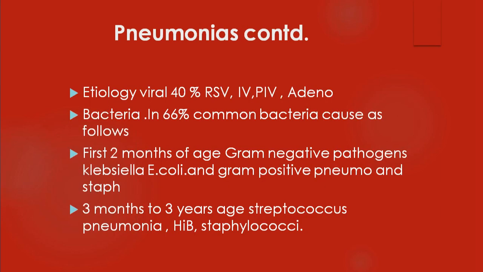Next slide. So if you look at etiology, nearly 40% are again viral. There may be respiratory syncytial virus, influenza virus, parainfluenza virus, and adenovirus, which are common agents. Now COVID also is causing a pneumonia-like picture. So therefore various pneumonias are there. But in children, luckily the COVID is not serious.